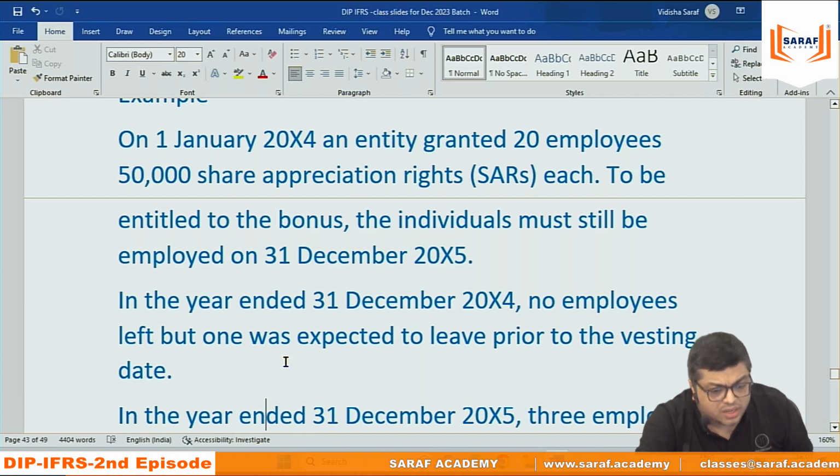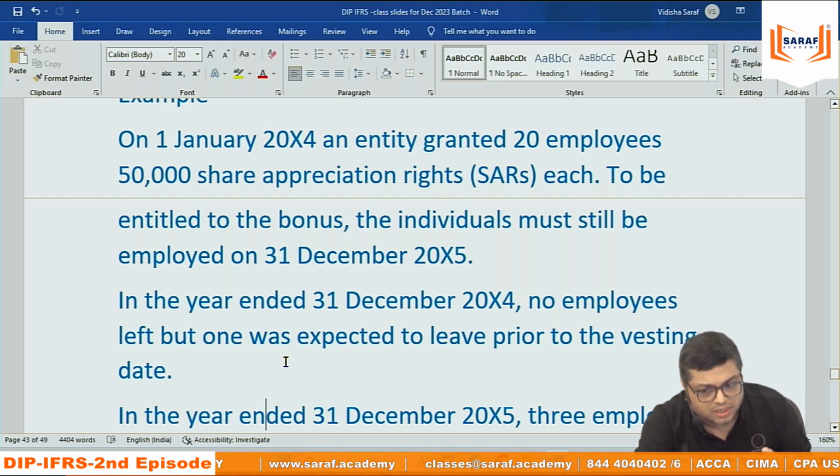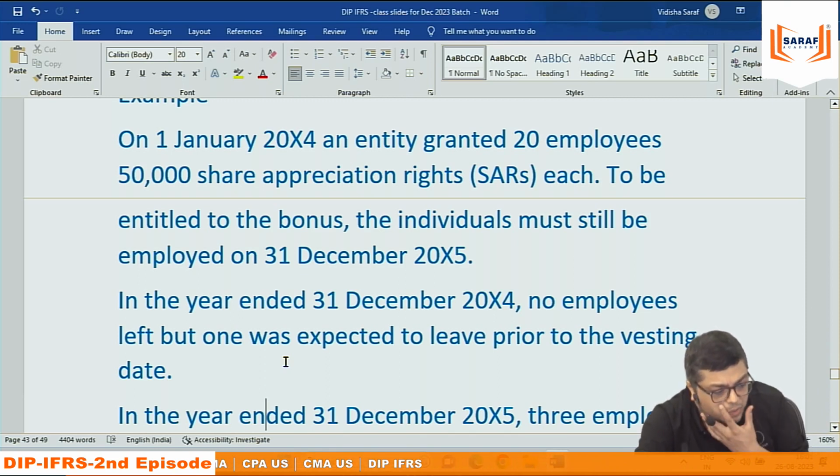To be entitled to the bonus, the individual must still be employed in December. January to December 2014 is 1 year and January to December 2015 is the 2nd year. Only 2 years. Work for 2 years, then take the money. In the year ended December 2014, first year end, no employees left. Money is very dear. Not a single employee is leaving.